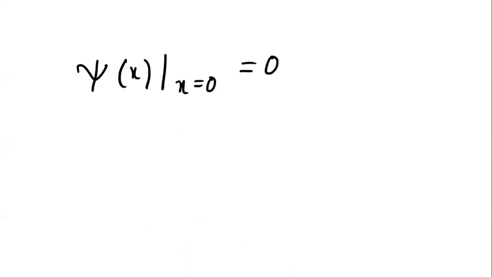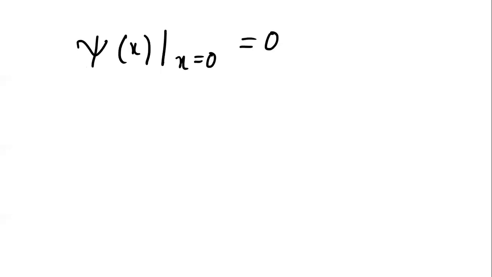Okay. So we know that the wave function at x equals 0 will not exist because the potential becomes infinite there. So when the potential function becomes infinite, the wave function will not exist. So psi x at x equals 0 will vanish. So we can write that as 0. Substitute the value for psi x, the general solution that we wrote.